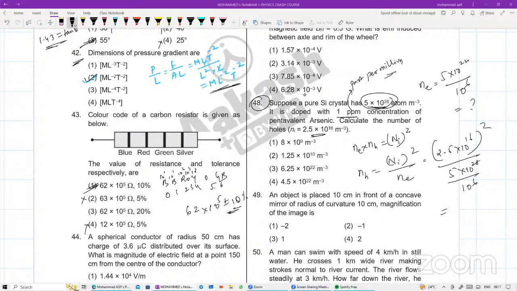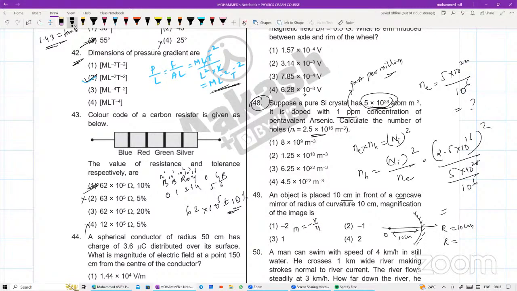An object is placed 10 centimeter in front of your concave mirror. This is your concave mirror, which has been silvered on the outer side. Radius of curvature भी दे रखा है. R is equal to 10 centimeter. Magnification produced by the image. Magnification for the mirrors will be m is equal to minus v by u. An object distance has been given for me. Object distance is equal to 10 centimeters.